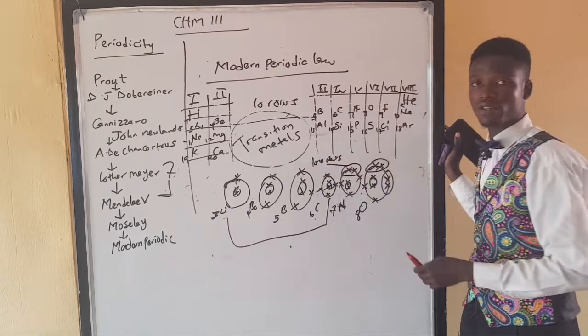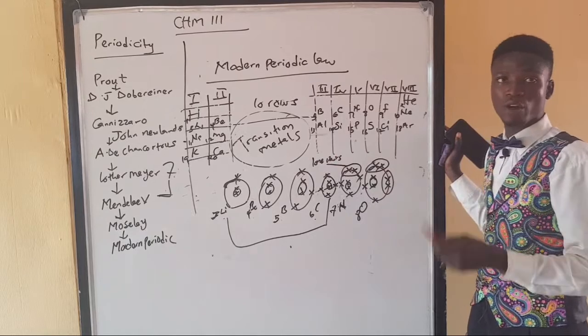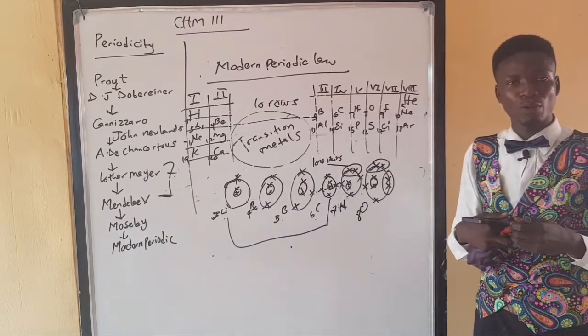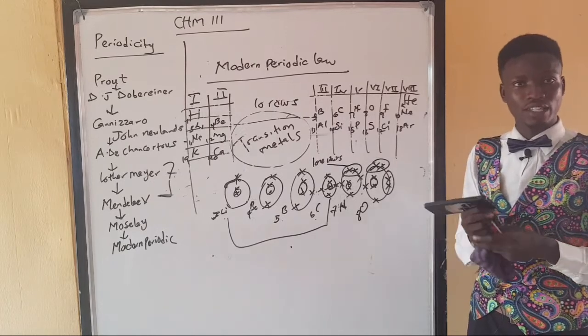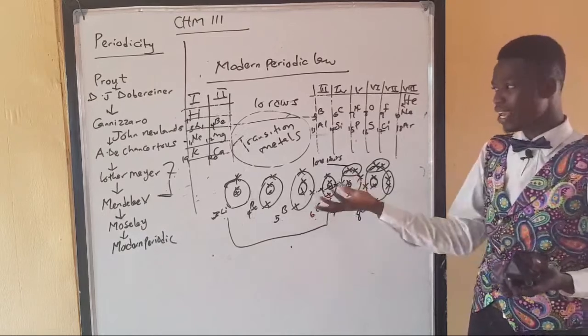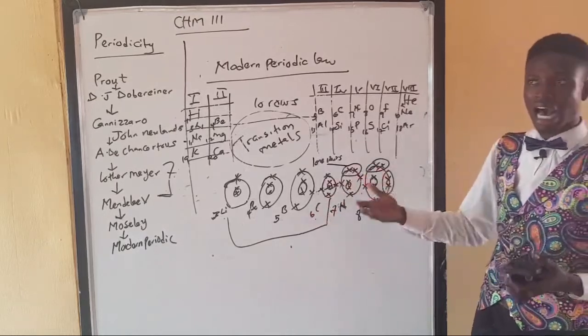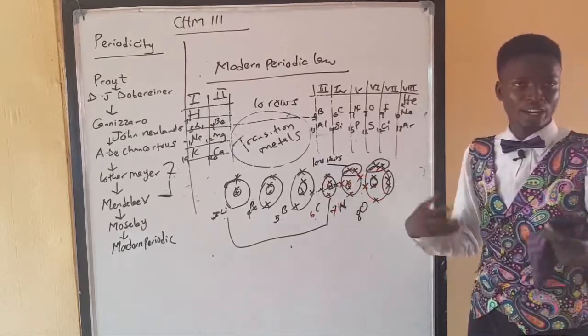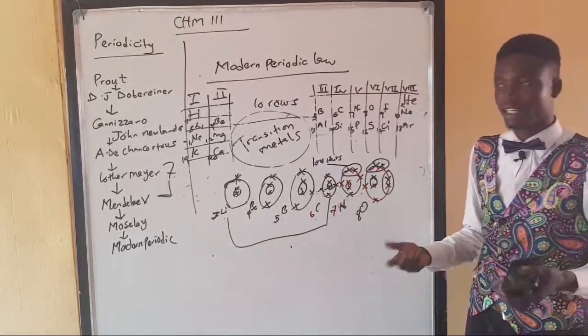Lone pairs, because very soon after this, I'm going to be talking about periodic properties, properties of the periodic table, about electropositivity, electronegativity, and the likes. And your understanding of this concept will help you to know why some elements, having plenty electrons, are more electronegative. So what makes an element electronegative? I'm going to be saying that later on.